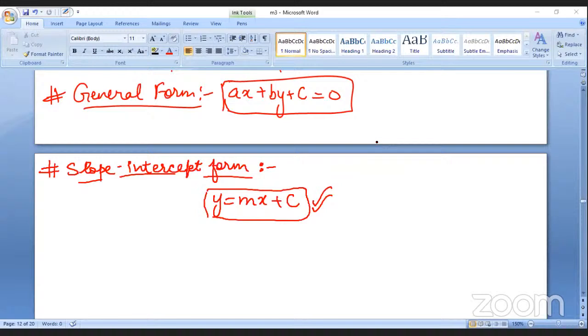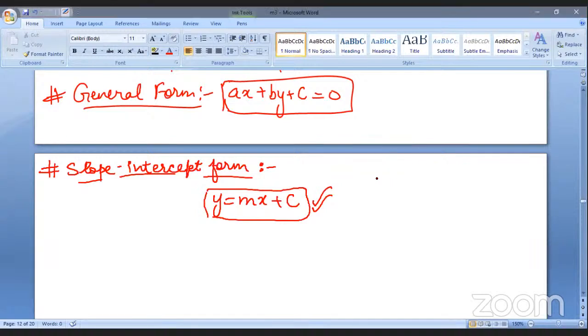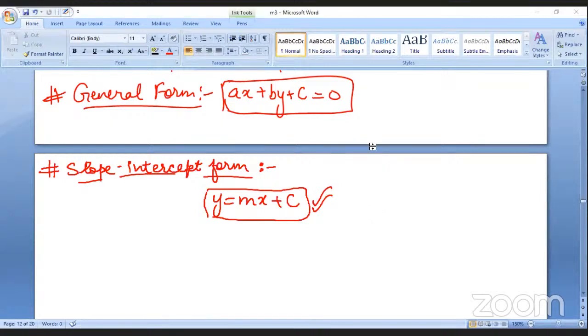Ma'am, NATA previous year question. Oh, right. So, Bharti, I received one PDF from Gaurav sir. And in that, I didn't find any question of straight line. One seemed to be that of straight line, but it wasn't. So, I didn't get any previous year question which was of straight line. I got the question paper, but that didn't contain it. Oh yeah, okay. Sorry, I just forgot.